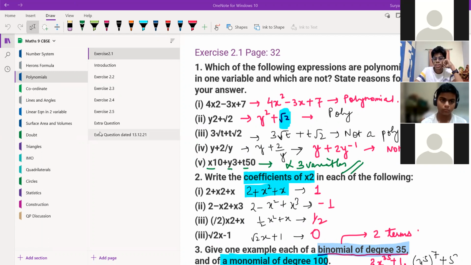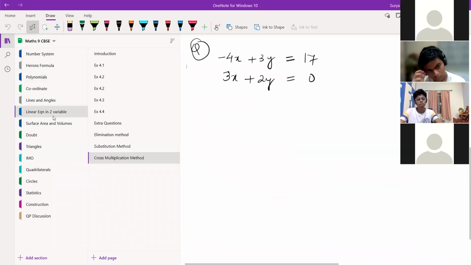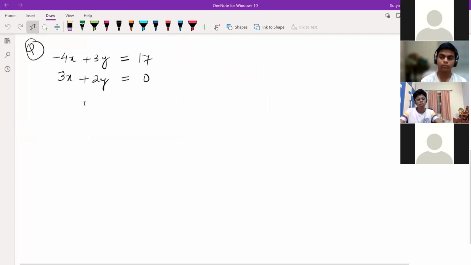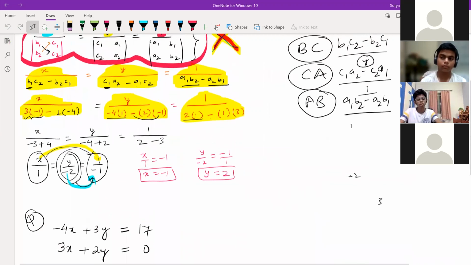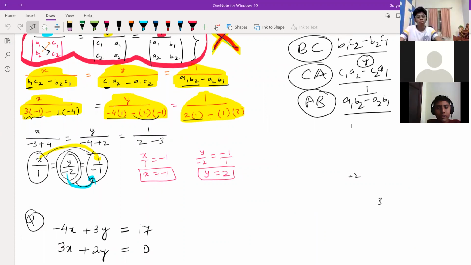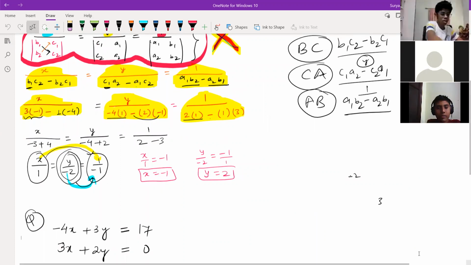So now I'll write this one. We are doing linear equations in two variables, right? Two variables cross multiplication method we have done. So linear equation two variables extra questions we do now. So anyone having doubt, any questions? Satvik, Dipshika, Krishna, all of you on the camera now. Bhumika.